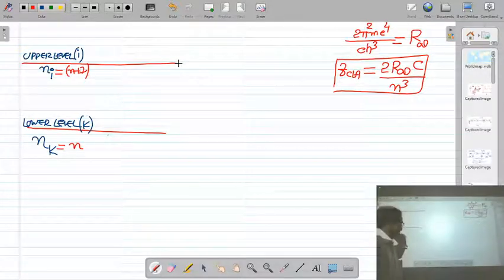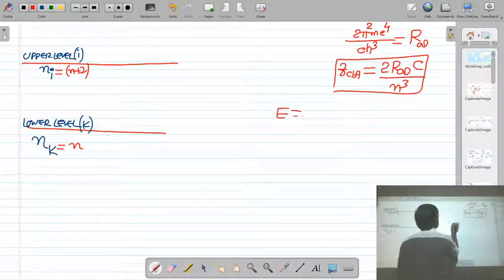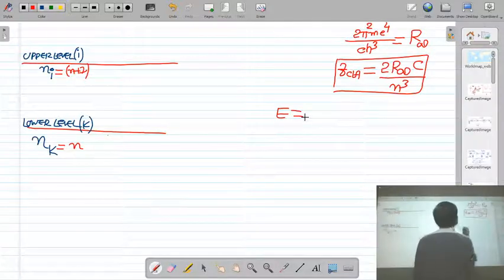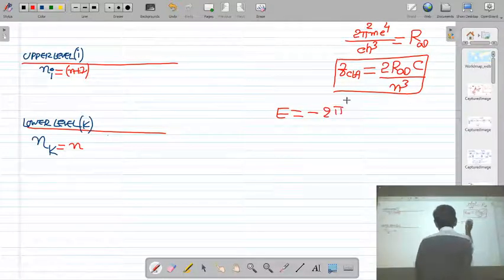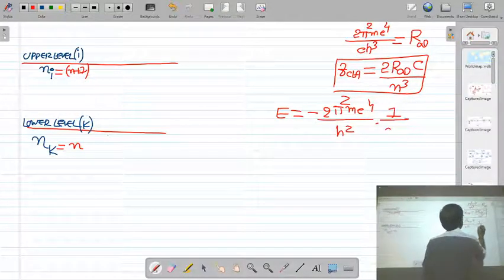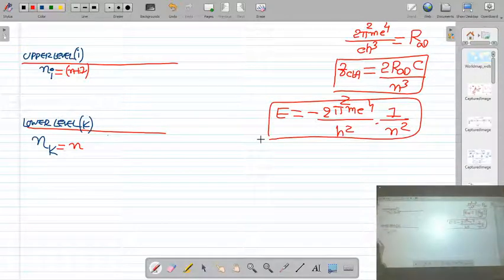If you remember that equation, the energy is given by minus 2 pi square m e raised to 4 upon h square, 1 upon n square. This is the equation of energy which we derived in 11th standard.